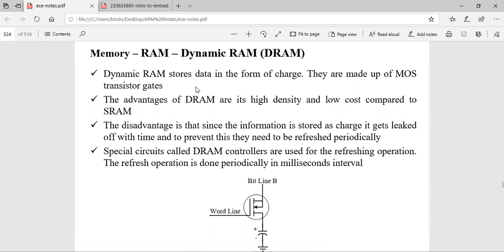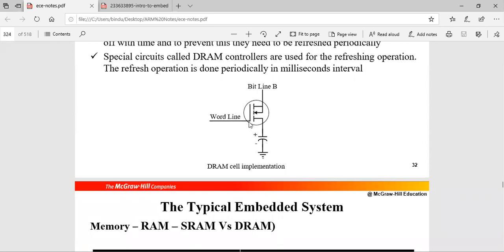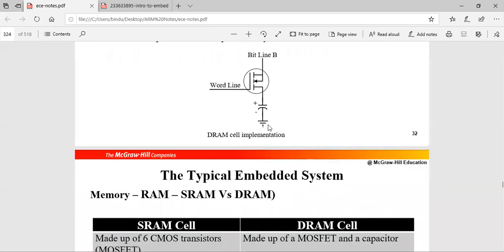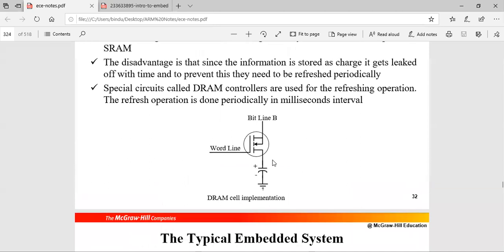So in dynamic RAM, the data is stored in the form of charge. A capacitor is used here, so whatever data is written is stored in the form of charge on the capacitor. The only disadvantage is that the charge will leak.